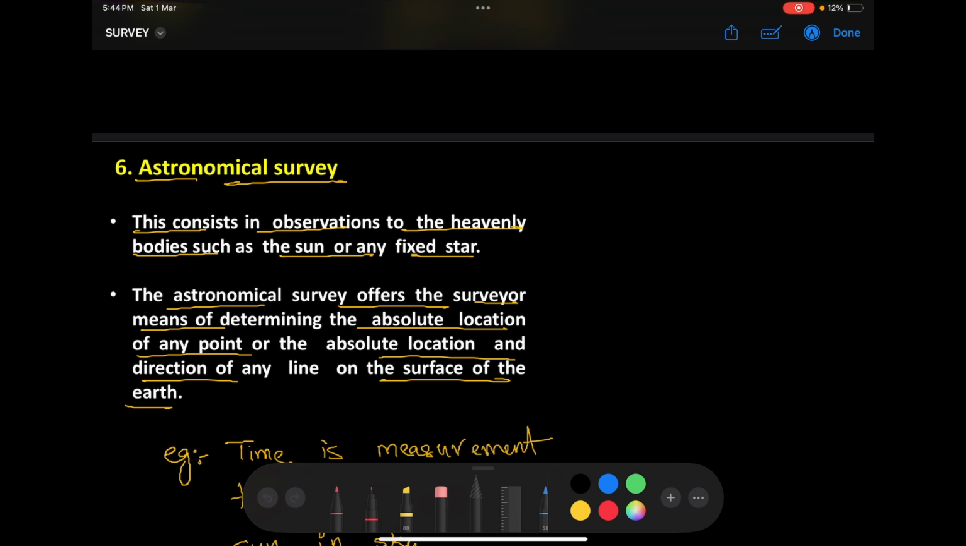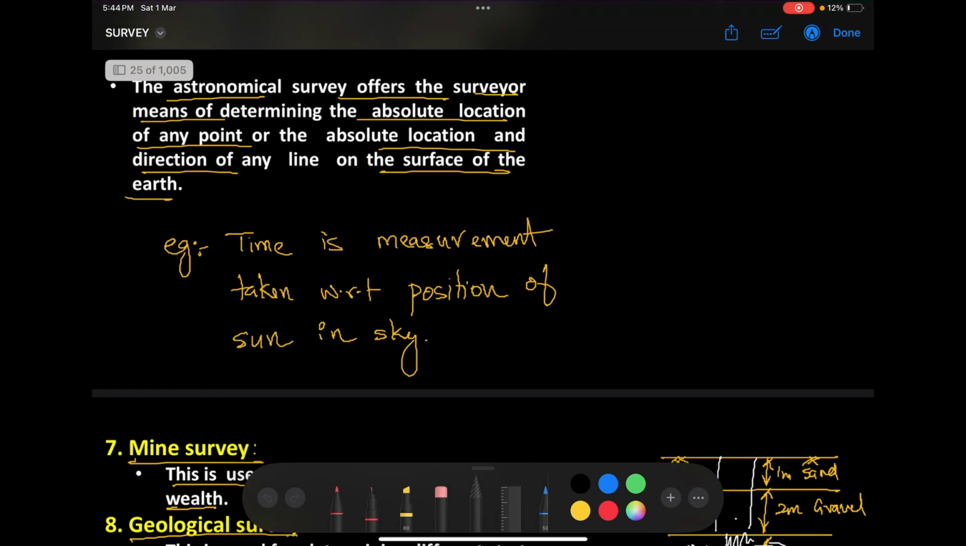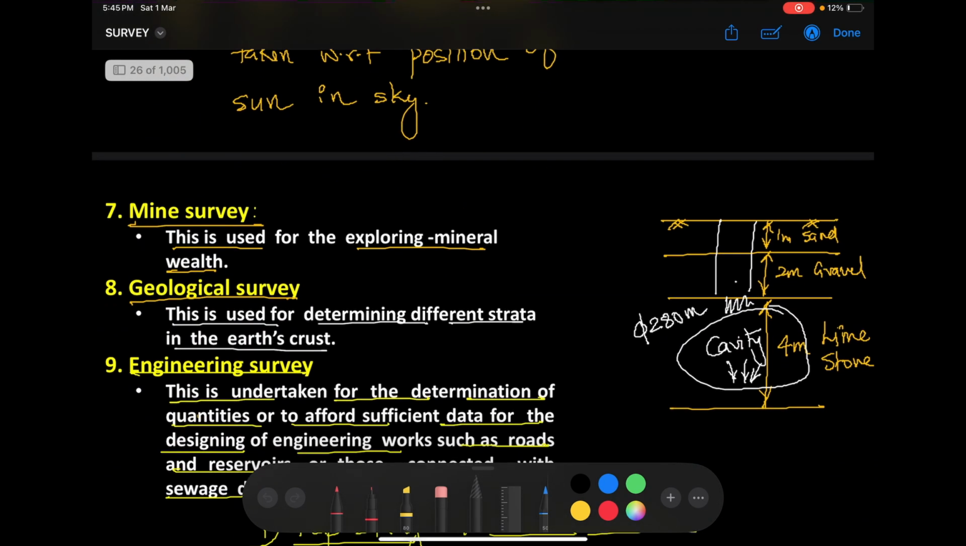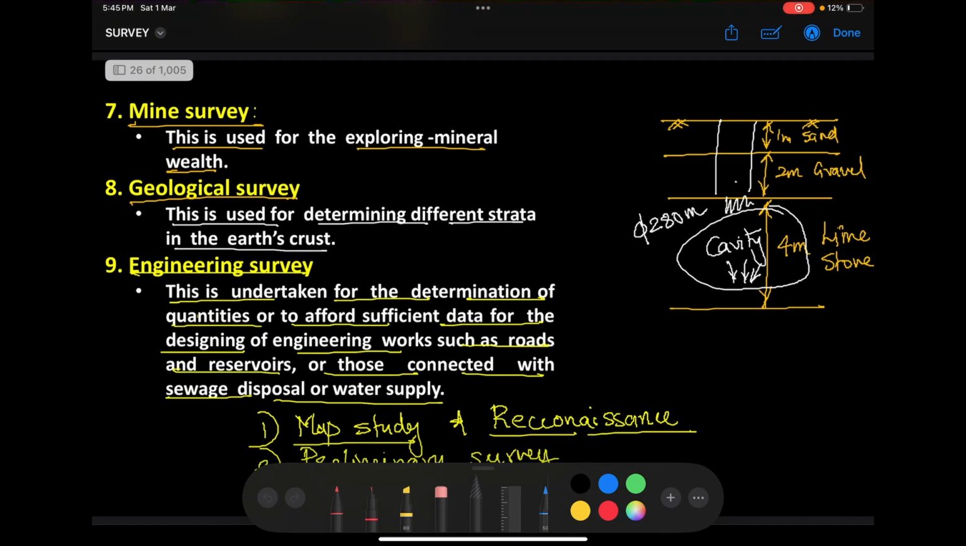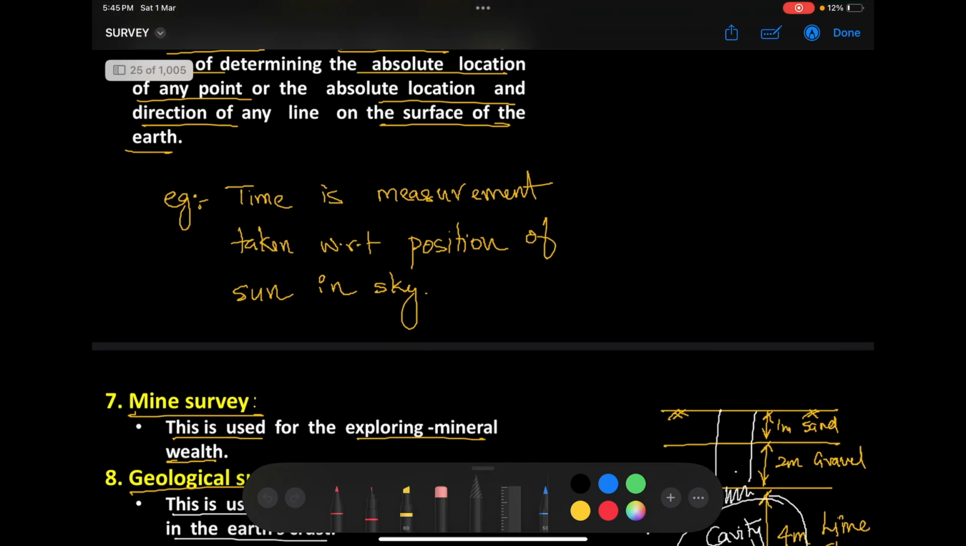So what is time? Please understand. Time is nothing but a measurement that I take with respect to the position of the sun in the sky. So please remember that. Okay, so example is time. Time is measurement taken with respect to a position of sun in the sky. That is what we call our astronomical measure.